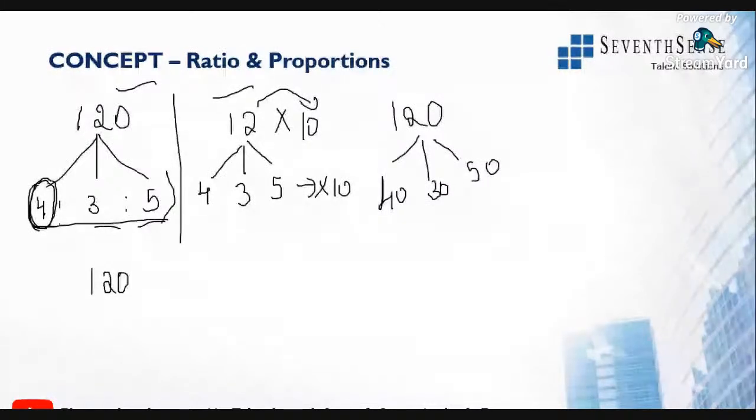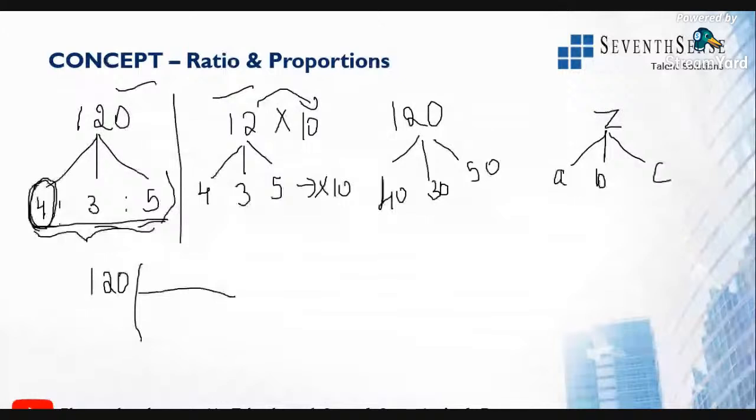It is 120. That is equivalent to 4, 3 and 5. I told you, right? Z is equivalent to a, b and c. That is equivalent to 4, 3 and 5 together: 4 plus 3 is 7, 7 plus 5 is 12. So 120 is equivalent to 12 units.